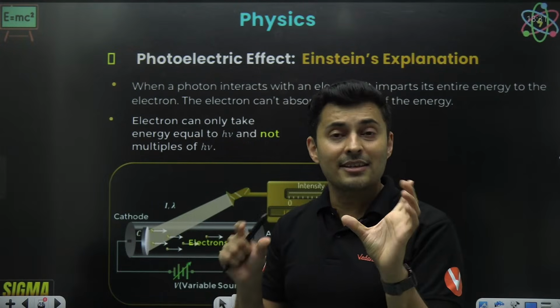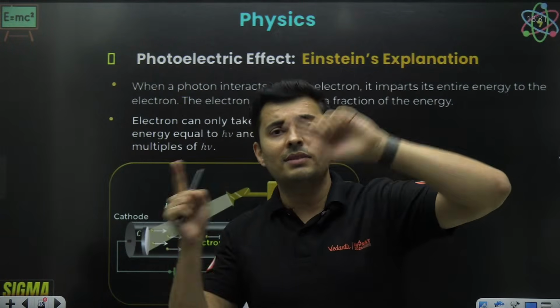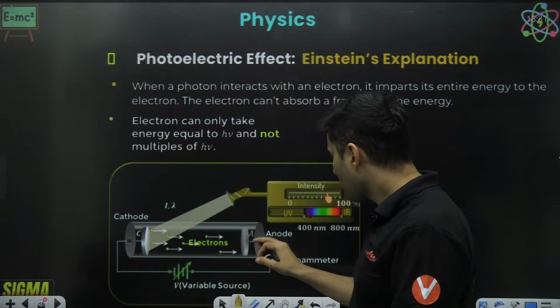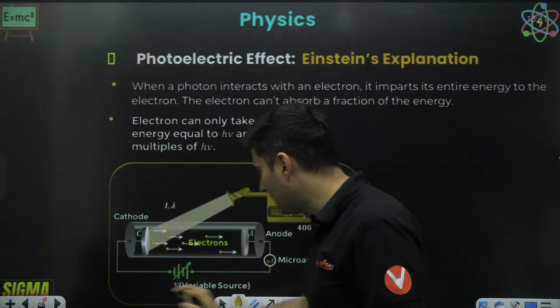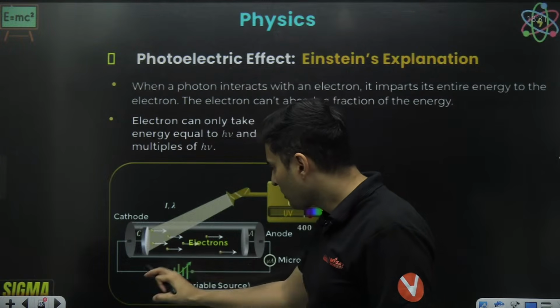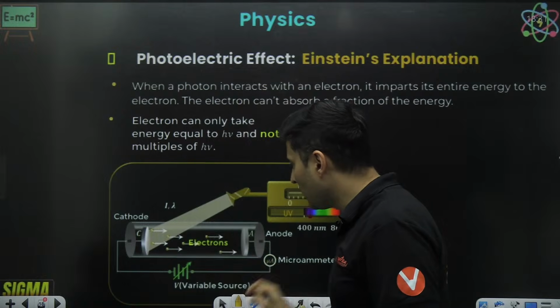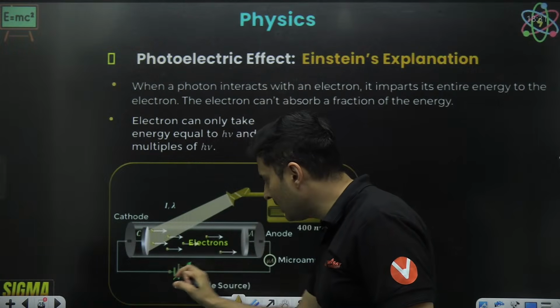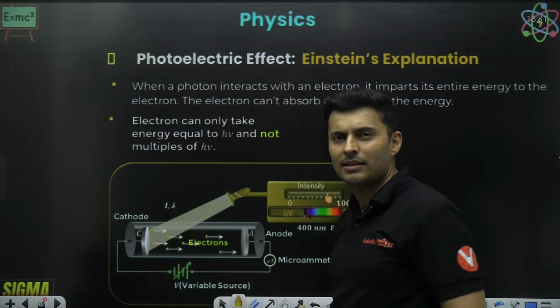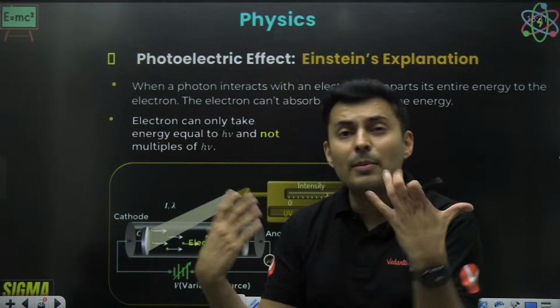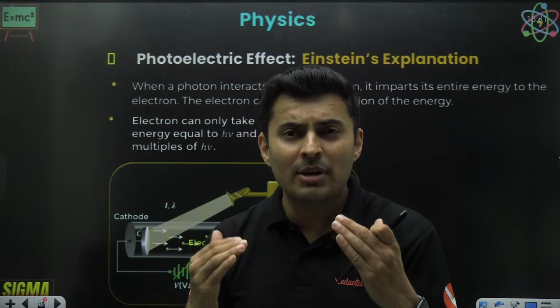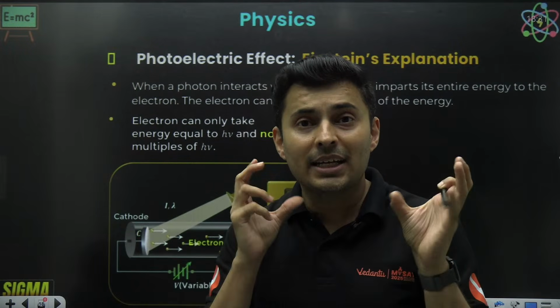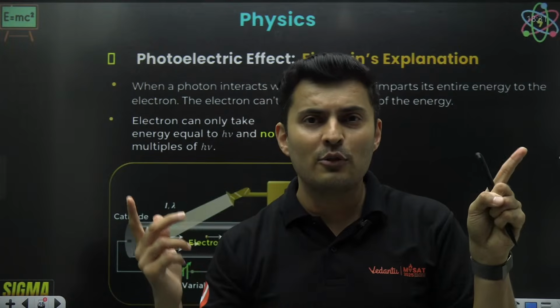If the battery is connected in the direction of the current, like in this case, electron is going like this, means current is going like this. So if the current is going in the anti-clockwise direction, the battery negative will be here, positive will be here, exactly like this. That battery will help with the current. So what will happen? If you connect a battery, more current will flow.